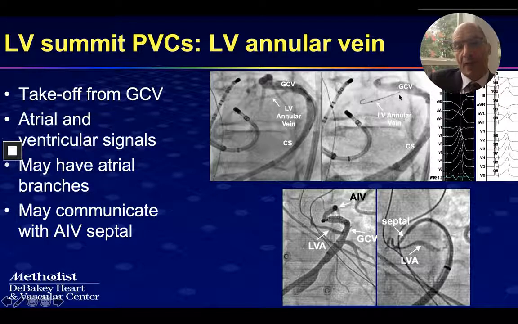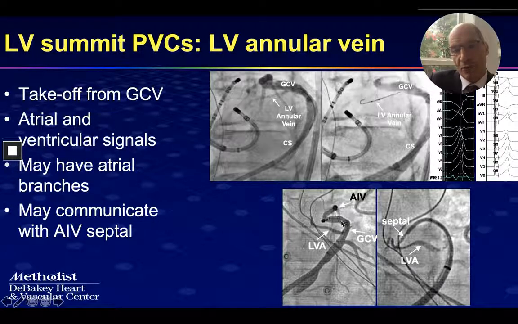Here we could get signals from this LV annular vein through the wire, configured as a unipolar signal. You can see extremely early potentials in this case of PVCs, with a perfect pace map match with pacing through the wire. Alcohol in this situation was successful at eliminating tachycardia. In the bottom here, I have an example of an LV annular vein that arises earlier in the great cardiac vein before the AIV takeoff, which will be here.